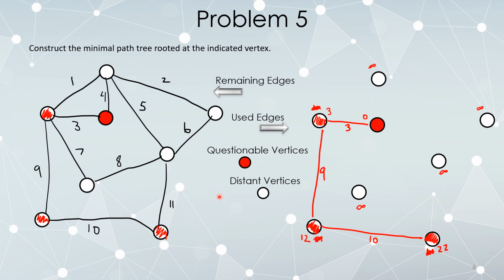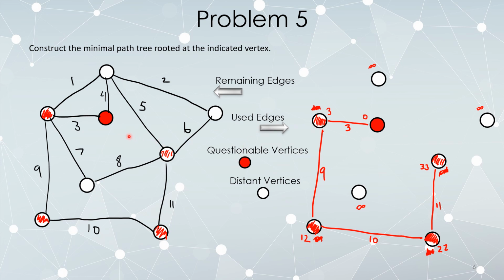And again, in the interest of being really inefficient, let's try now using this edge, because it's now connected to a red vertex and I'm not trying to use it, so let's throw it in. 11. Okay, that brings this vertex into the mix for the first time. So it's no longer distant, it's now questionably connected. So it's not infinitely far away. How far away is it? Well, it took me 22 steps to get here. 11 more is going to make that a distance of 33.